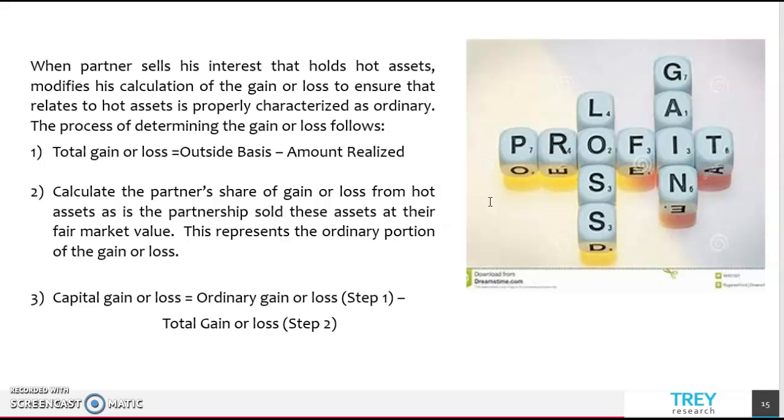When a partner sells his interest that holds hard assets, he modifies his calculation of the gain or loss to ensure that the gain or loss related to the hard assets is properly characterized as ordinary. The process of determining the gain or loss follows. First, calculate the total gain or loss recognized by subtracting outside basis from amount realized. Second, calculate the partner's share of gain or loss from the hard assets as if the partnership sold these assets at fair market value. This represents the ordinary portion of the gain or loss. And finally, subtract the ordinary portion of the gain or loss in step 2 from the total gain or loss from step 1. The remainder is the capital gain or loss from the sale.